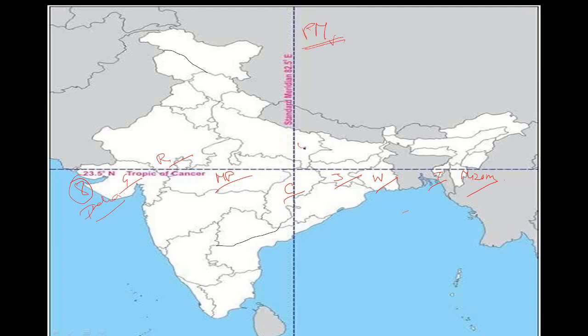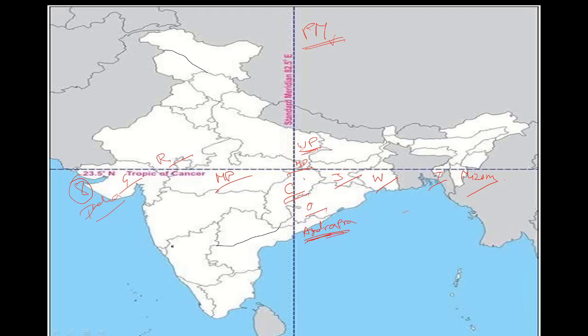One is Uttar Pradesh, Madhya Pradesh, Chhattisgarh, Odisha and Andhra Pradesh. So the Prime Meridian doesn't have a connection with Telangana, so don't confuse. It is only Andhra Pradesh. So 5 states: Uttar Pradesh, Madhya Pradesh, Chhattisgarh, Odisha and Andhra Pradesh.